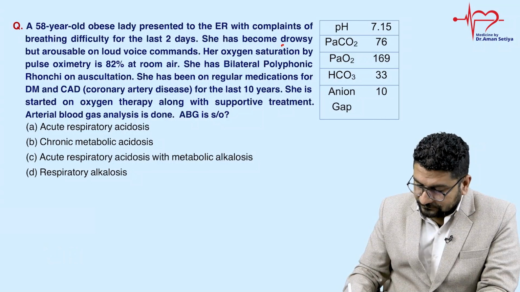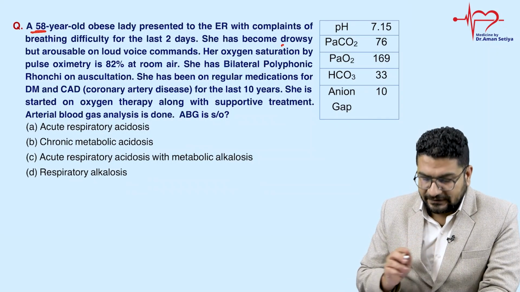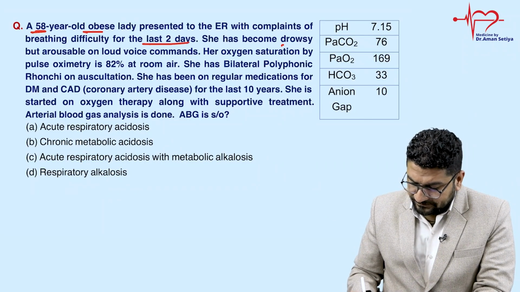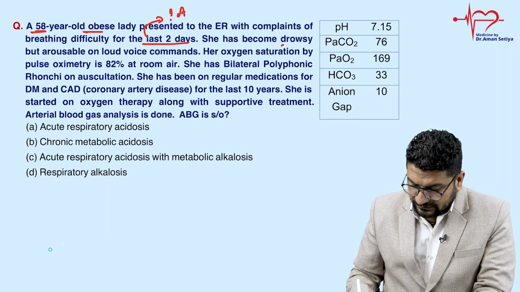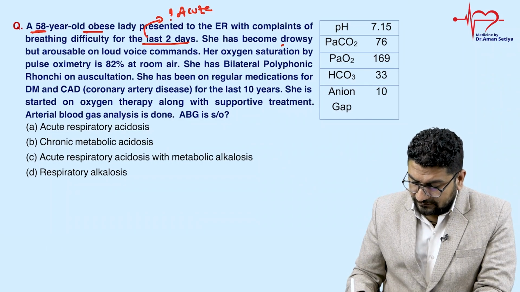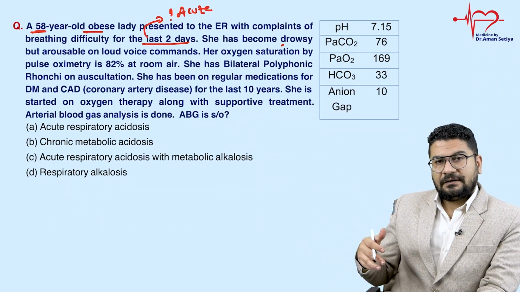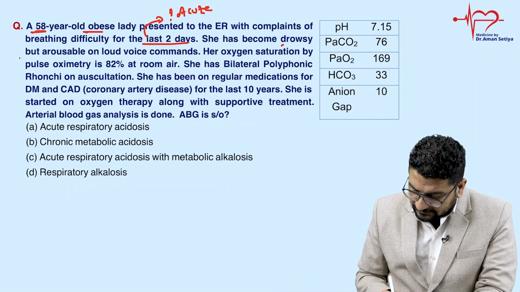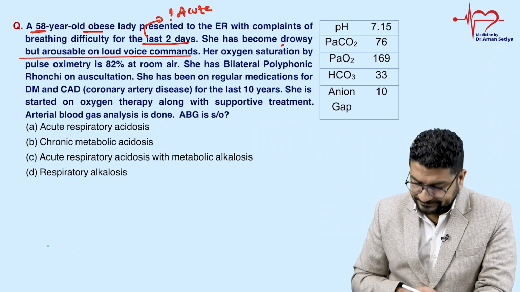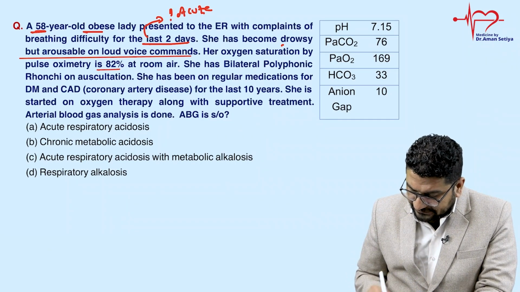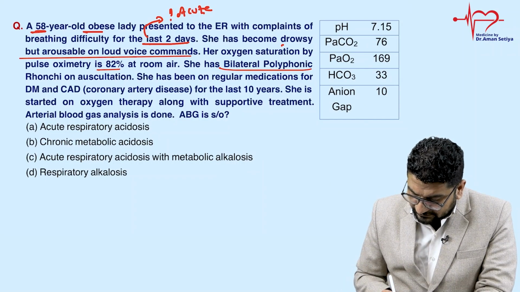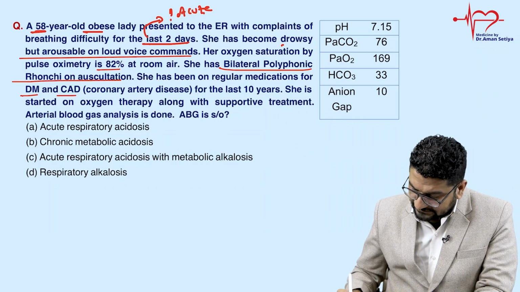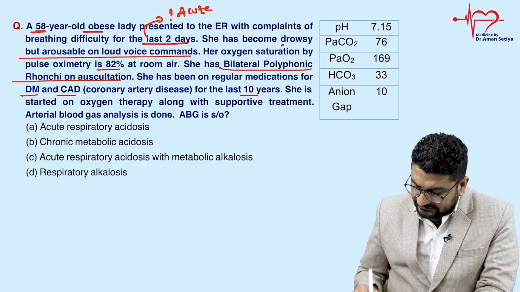So let's see. 58-year-old. So first, age is the age itself. Obese lady. Present to emergency room with complaint of difficulty breathing for last 2 days. So last 2 days, I can say there is more chance of an acute process, but it is not always true, because it could be an acute or chronic illness. She has become drowsy, but arousable on loud voice command. It means she is having a low GCS. Oxygen saturation is 82%. Bilateral polyphonic rhonchi on auscultation. She has been on regular medication for diabetes and coronary artery disease for the last 10 years. She started on oxygen therapy along with supportive treatment.